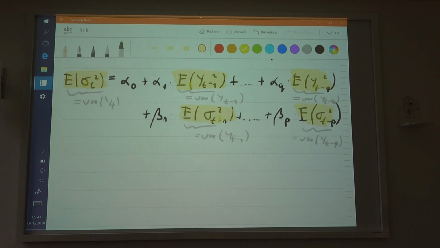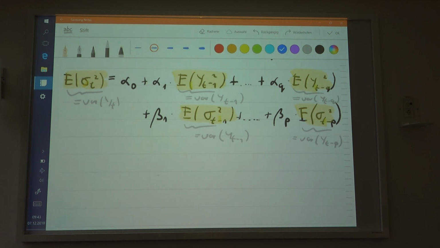These expressions would be all equal if the process is stationary, because the variance does not depend on time if the process is stationary. You understand? So these things are equal, right? So I'm just calling them, I call them just the variance of the process.